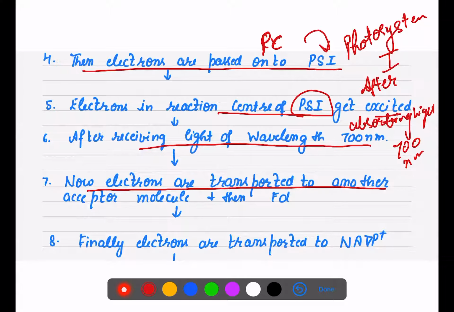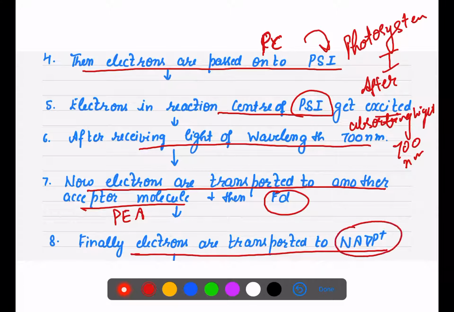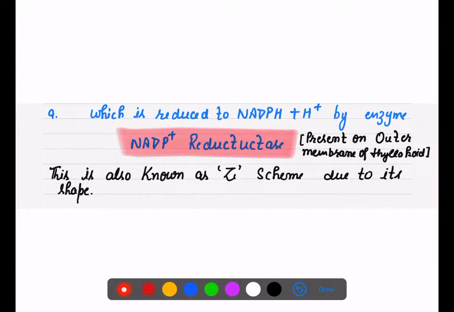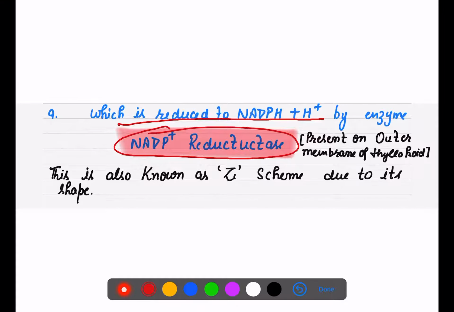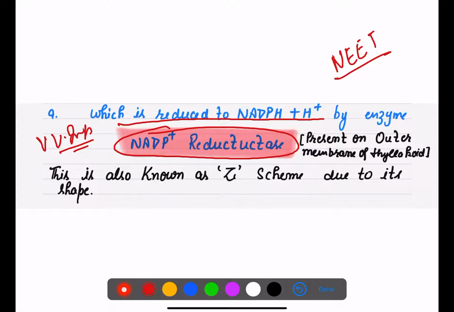Now these electrons are transported to another receptor molecule, that is PEA of PS1, and then FD. And finally electrons are transported to NADP positive, which is reduced to NADPH plus H positive by the enzyme NADP positive reductase. A very, very important enzyme you need to know. And now one question which comes in NEET also: where is this enzyme present? This enzyme is present on the outer membrane of thylakoid.